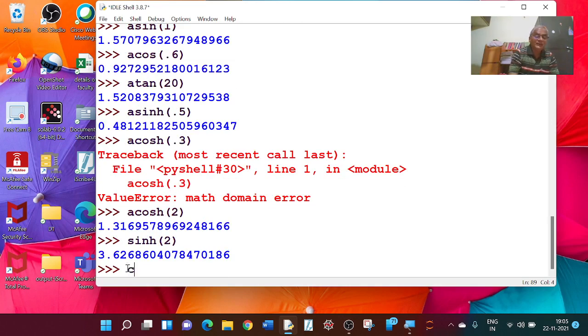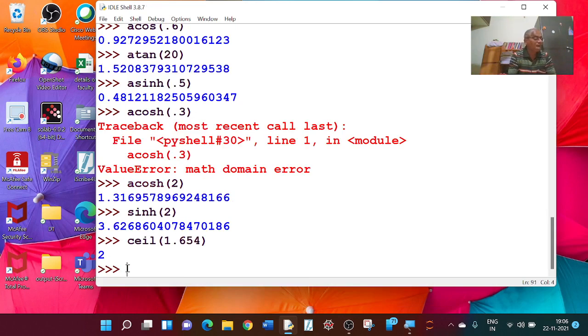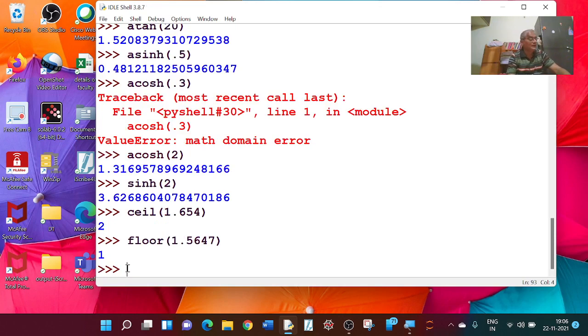One more command is the ceil command. Ceil of, say, 1.654. It seals, that means it will be the next integer. It will be 2. Similarly, the floor command is also there. If I give, say, 1.5647, it floors. That means it gives the previous integer, that is 1. This is our flooring command.